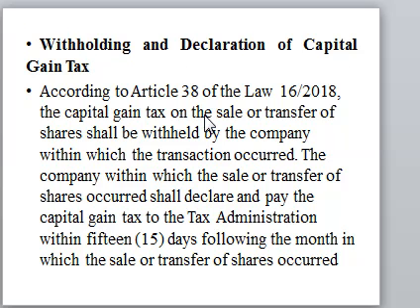So when do we declare the capital gain tax on shares? The capital gain tax on shares is declared 15 days after the end of the month in which the withholding was made. For example, if the withholding is made in this month of May, then within 15 days in the month of June, you must declare a capital gain tax.